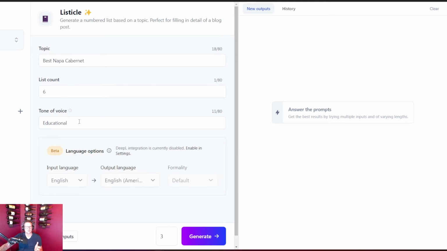As far as tone of voice, you can change it to anything you want. You could be funny, you could be witty, you could do anything like that. I'm just going to leave it at educational because I want to see what kind of content I get for these best Napa Cabernets.